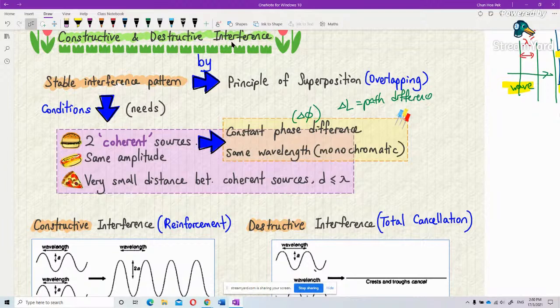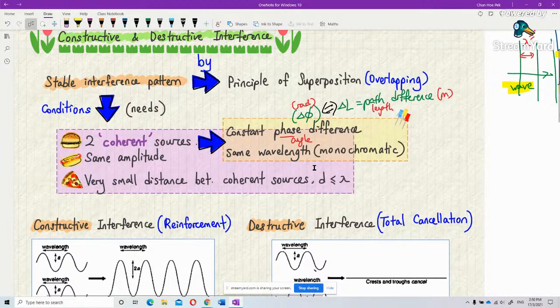Phase difference is measured in terms of radians. Path difference is measured in terms of length, meters. Because phase difference is actually about angle, and path difference is about length. But these two are equivalent to each other. So these two waves must have a constant phase difference, which we will learn about later, delta phi and delta L, and they must have the same wavelength.